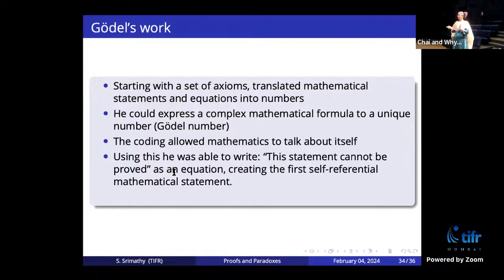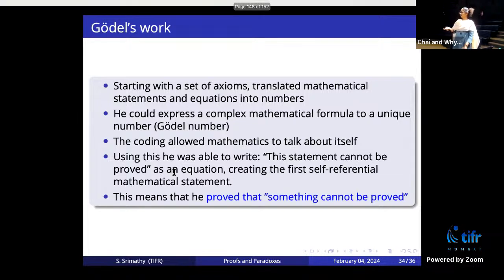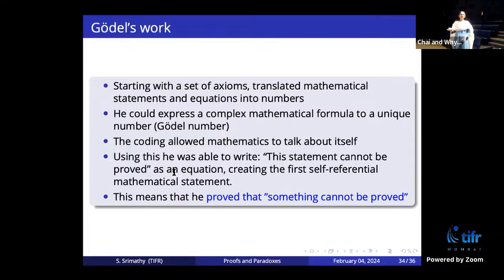He wrote it in the form of a mathematical equation, and this created the first self-referential mathematical statement: this statement cannot be proved, as a formula in a given set of axioms. That means he proved that something cannot be proved. You start with an axiomatic system, and then you look at all the things that can be proved, and it looks like there are some things which are true, but which cannot be proved using the set of axioms, no matter what you do. You can increase the set of axioms, but still you will not be able to prove everything in it.